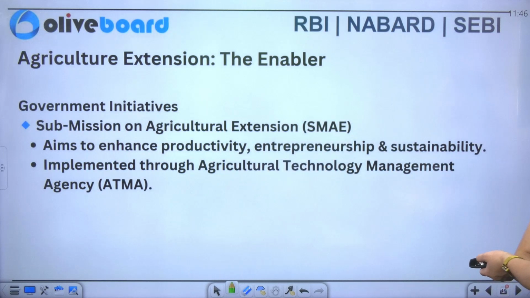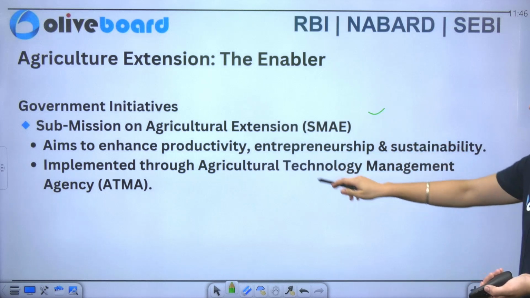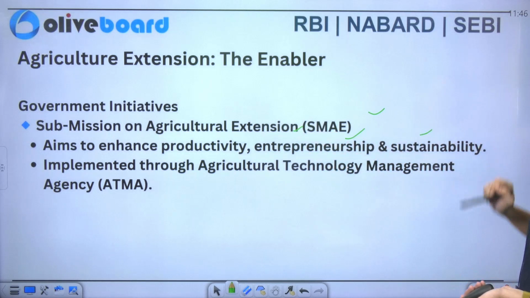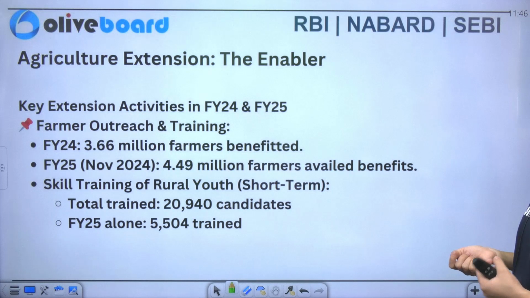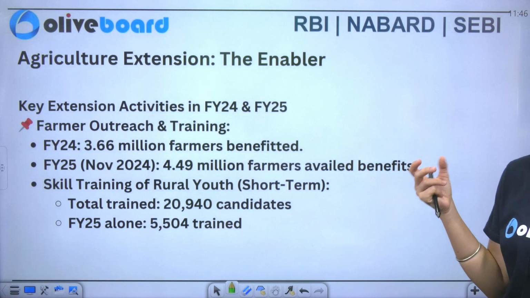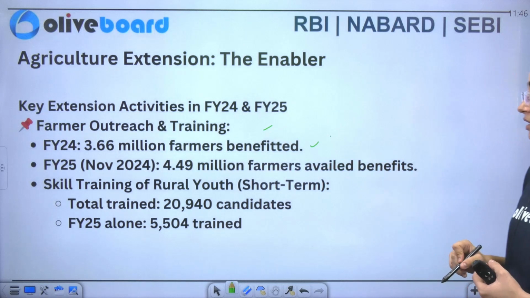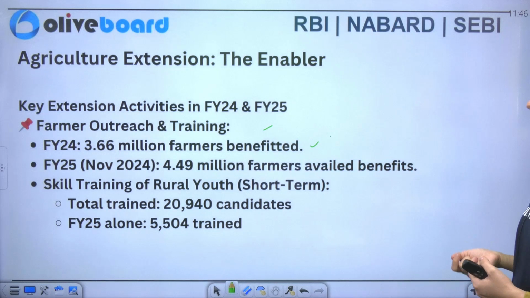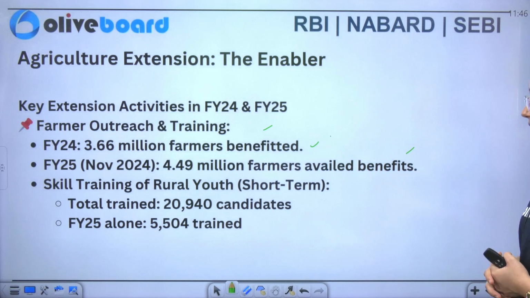Now what are the government initiatives? So you can see the Sub-Mission on Agriculture Extension is one of the schemes which aims to promote productivity, entrepreneurship, as well as sustainability also. Okay. Now what are the key extension activities that are associated, specifically for the financial year 24-25? You can see that outreach and training has reached 2 million farmers, 3.66 million farmers have been benefited, and 4.49 million people have availed the benefits.